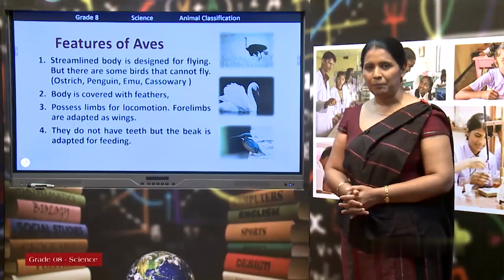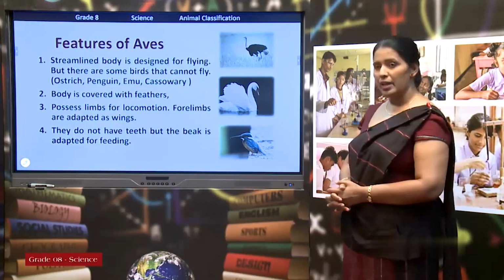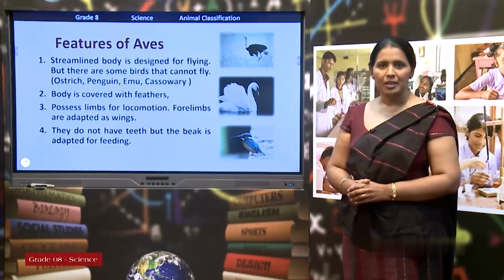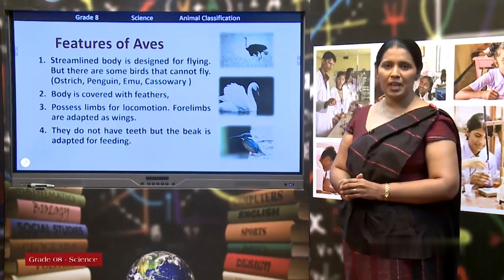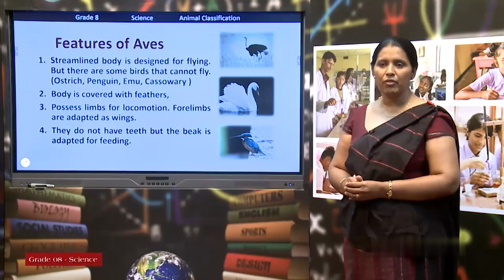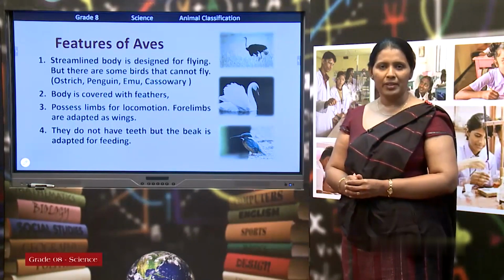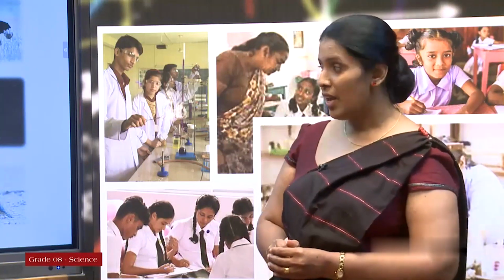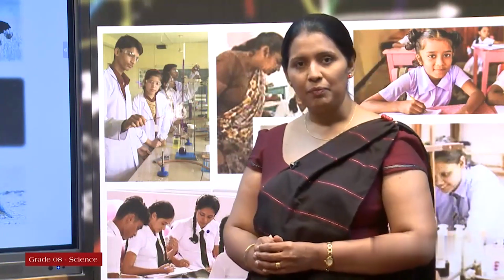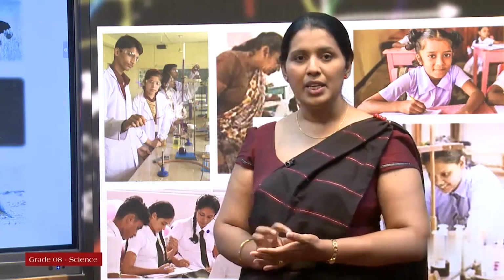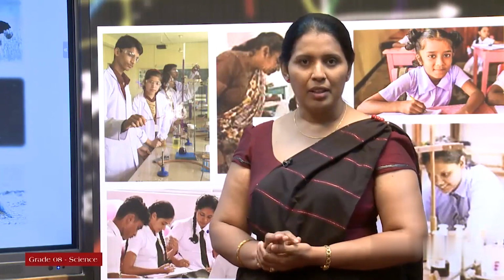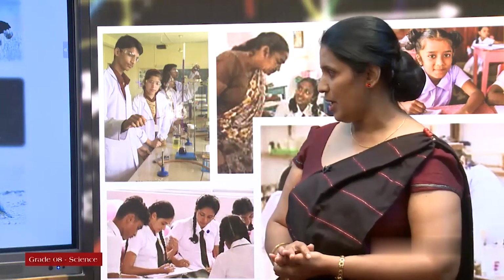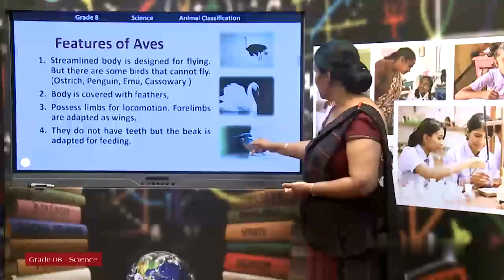Fourth feature. Birds do not have teeth. They have a beak. Sometimes you might have seen they use this beak for their feeding. When they eat fruits, they use this beak. When they eat another type of food, they use this beak. It is a little bit hard. Therefore, they can use this beak for their feeding type. Okay.